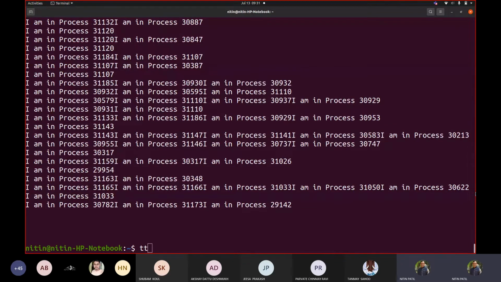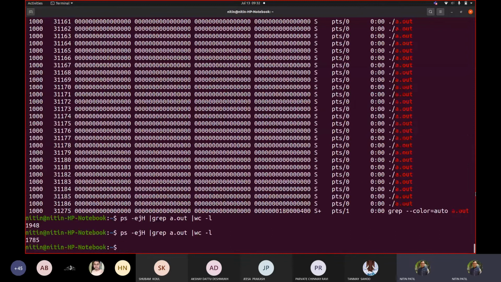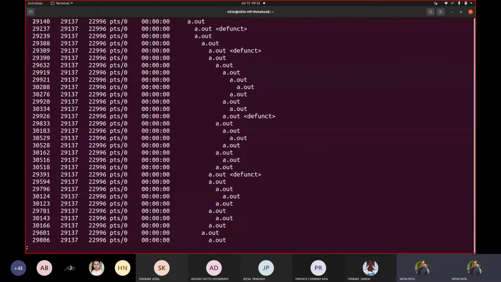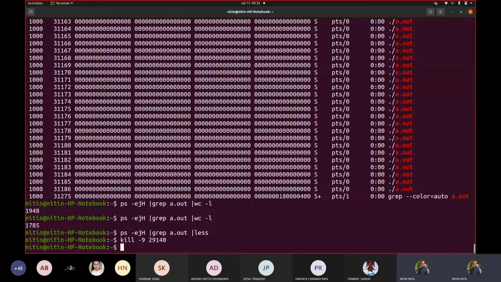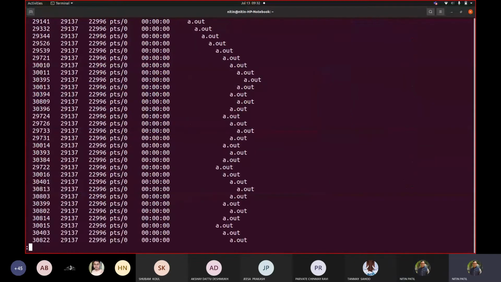Okay, so still let us do this. You can see it is 785. Now let us write less. So hopefully this is the first one. You can see now the tree structure, correct? In a zigzag manner. So if I write kill -9 9140, there are still a few processes remaining.